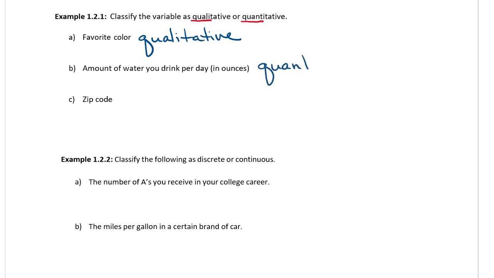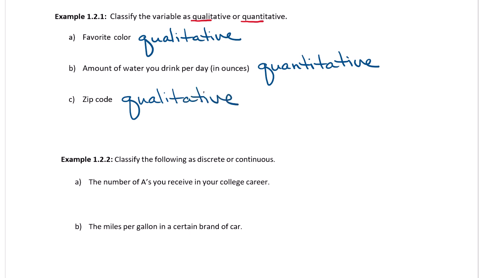This is quantitative. Zip code. Zip code can be tricky because it does involve numbers, but here's the question. Can you add up the zip code of, let's say, LA and the zip code of New York, average it, and get the zip code of somewhere in Wyoming? No. The zip code is a quality because it tells somebody where you live. It's a characteristic. So zip code is actually qualitative.